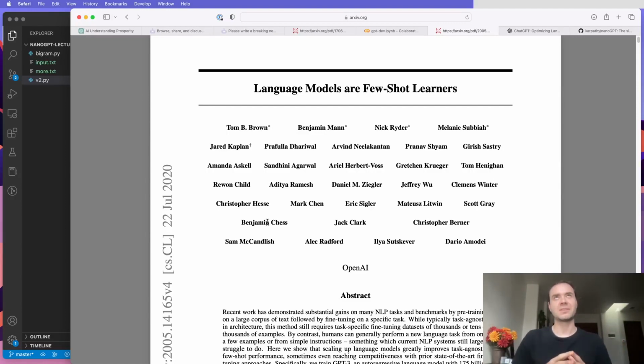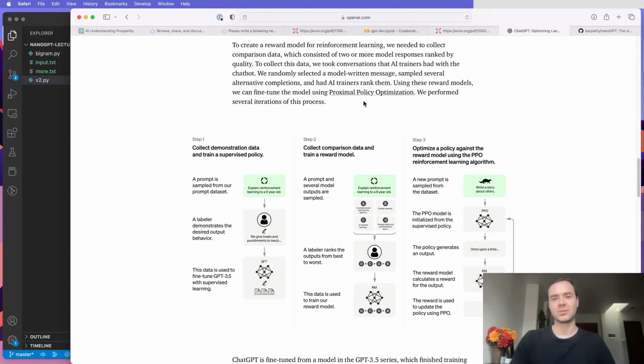Basically, anytime you don't want something that's just a document completer, you have to complete further stages of fine-tuning, which we did not cover. That could be simple supervised fine-tuning, or it can be something more fancy like we see in ChatGPT, where you actually train a reward model and then do runs of PPO to align it with respect to the reward model. So there's a lot more that can be done on top of it.